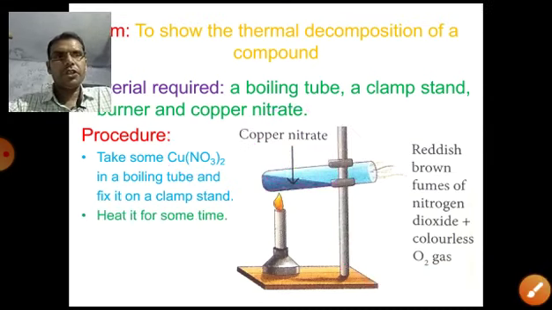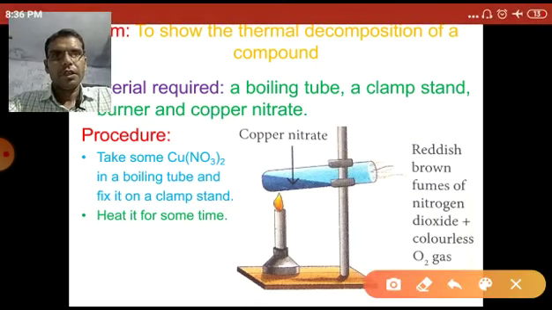Then heat it for some time with the help of the burner.